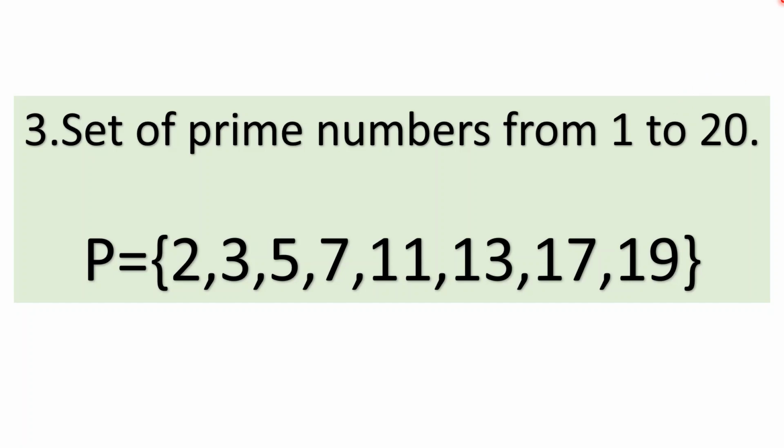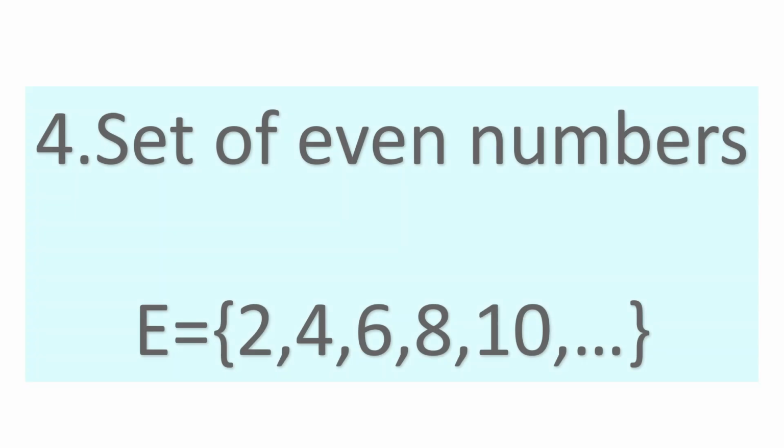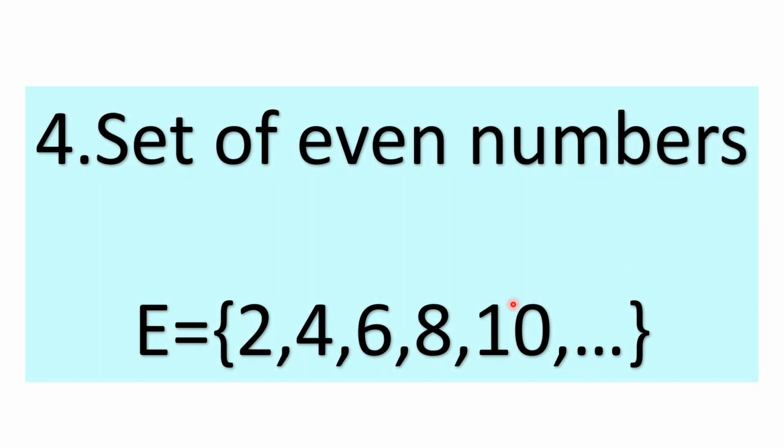Let us see another example. Set of even natural numbers. What are even natural numbers? 2, 4, 6, 8, 10, and so on. That means this list goes endlessly. We will write this in the roster form. Put this list in the brace brackets and write the name of the set with some capital letter.